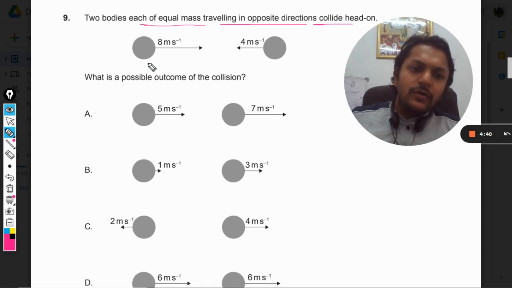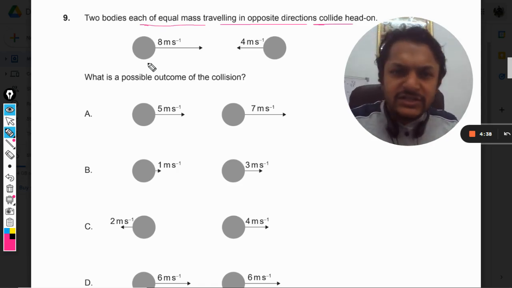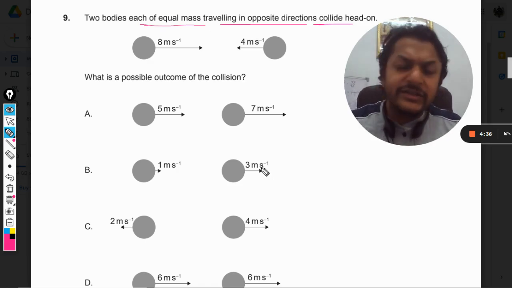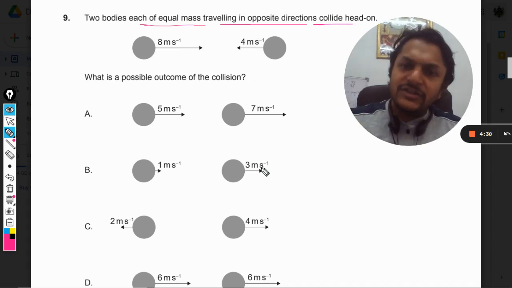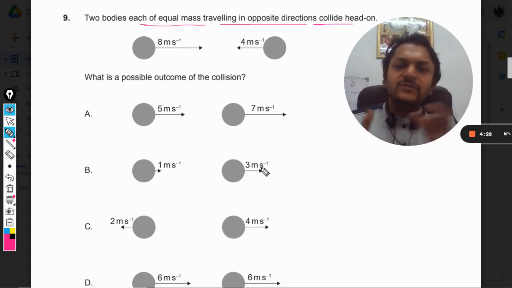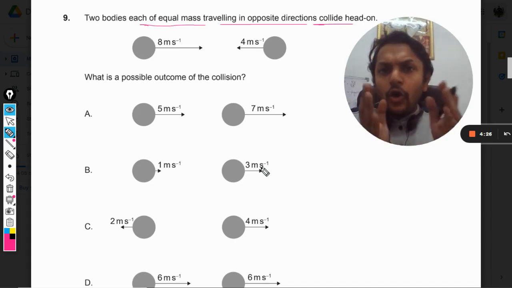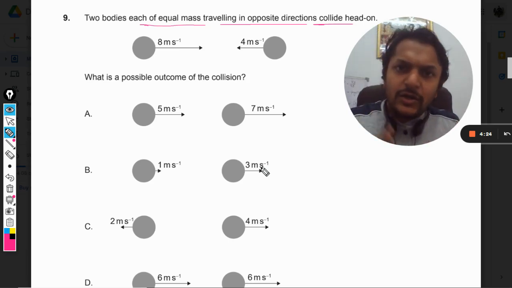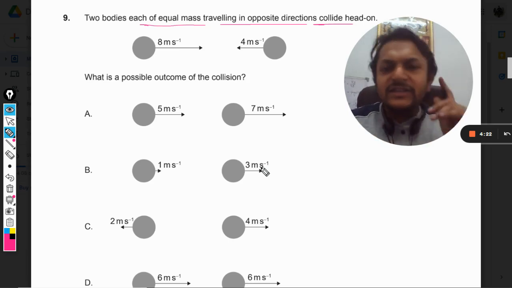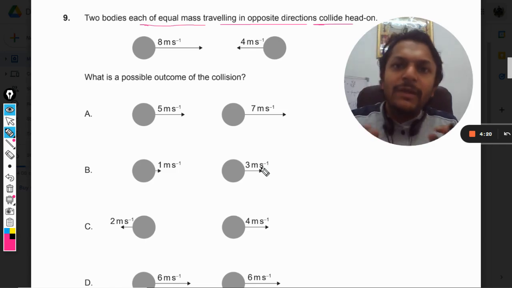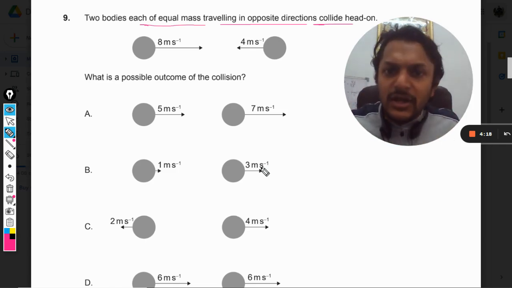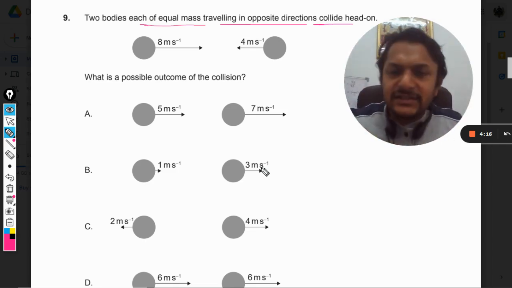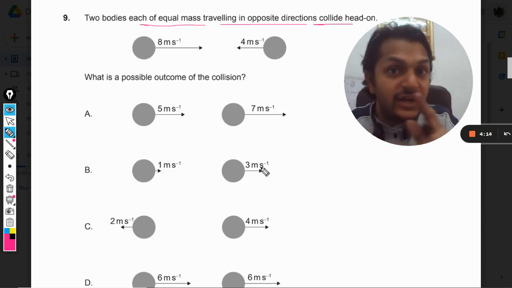Now we know that there are many kinds of collisions. One is elastic collision, another is inelastic collision, and the third one is totally inelastic collision, in which the bodies stick together. So this must be one of those. In all those three collisions, one thing is common, and what is that? The momentum of the system is constant. So whatever collision this is, the momentum will remain constant.